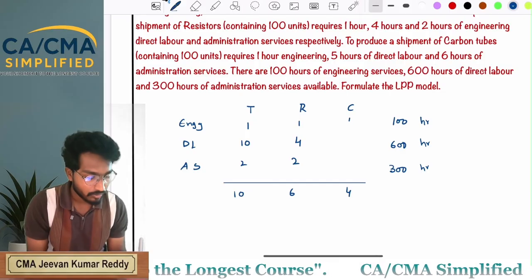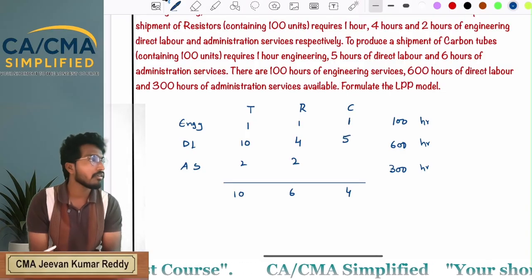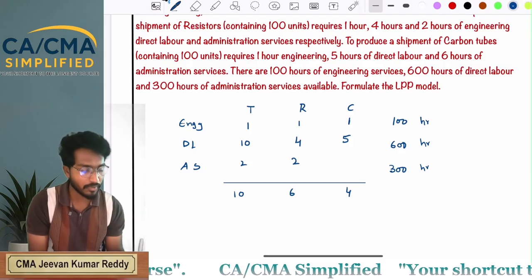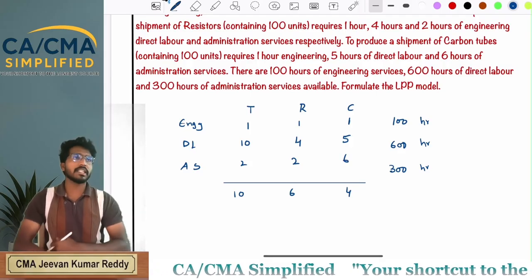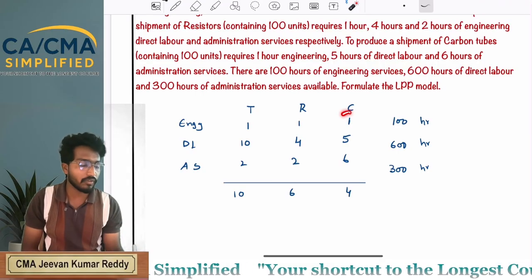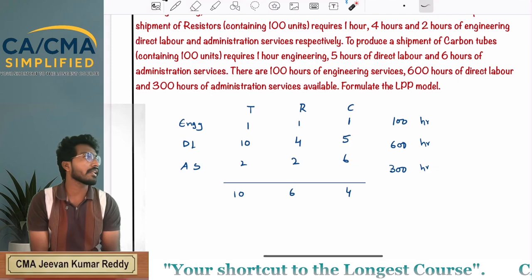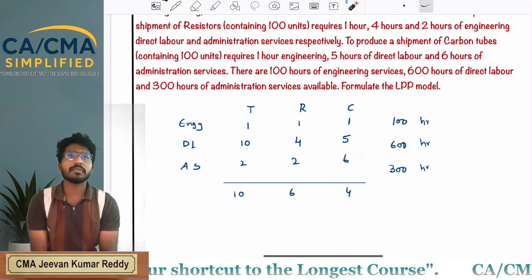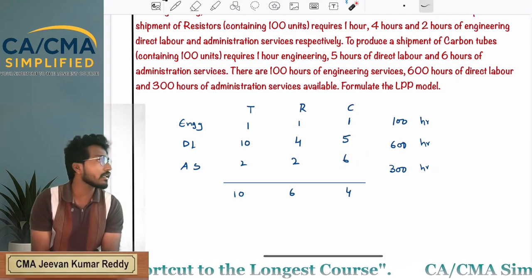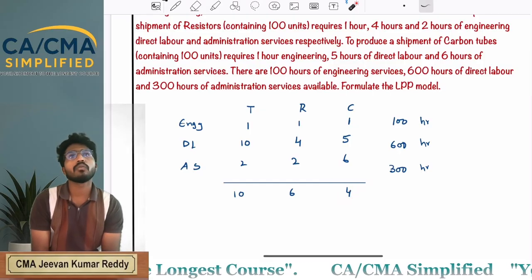Next, for carbon tubes, 1 engineering hour, 5 hours of direct labor, 6 hours of administration service, and selling it in the market for how much? 4 rupees.